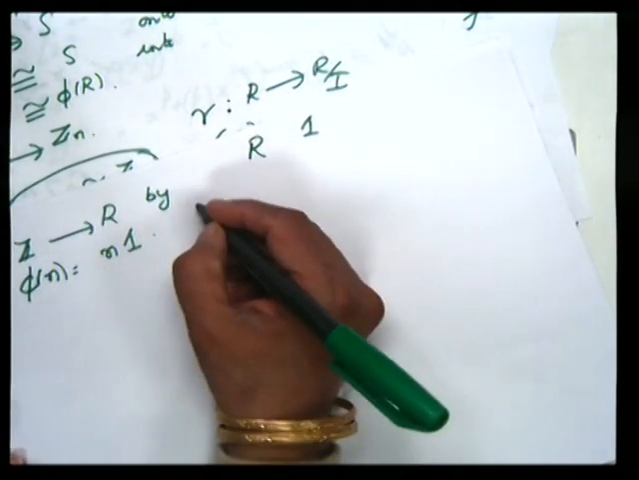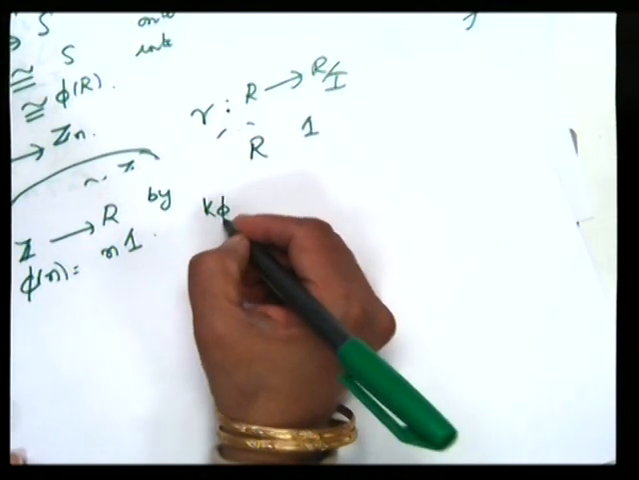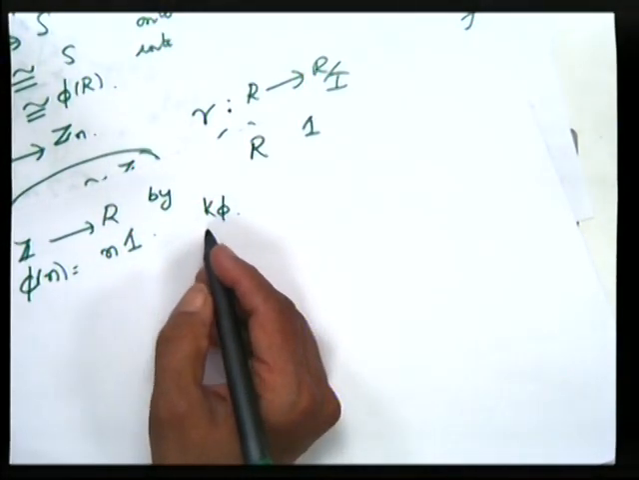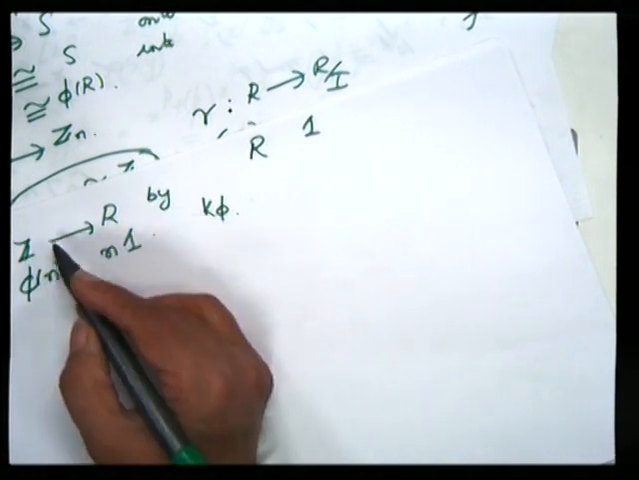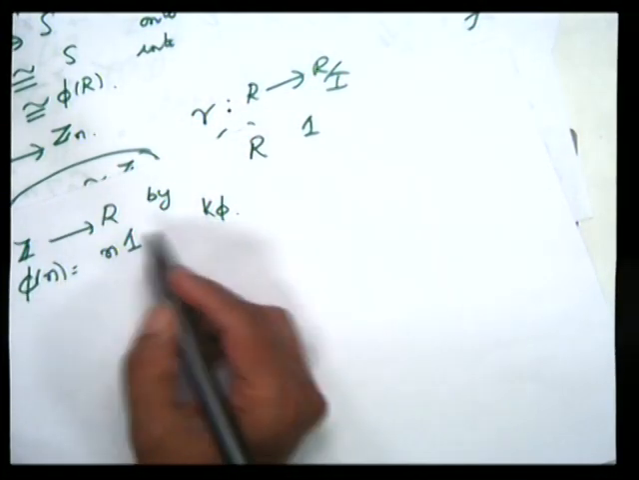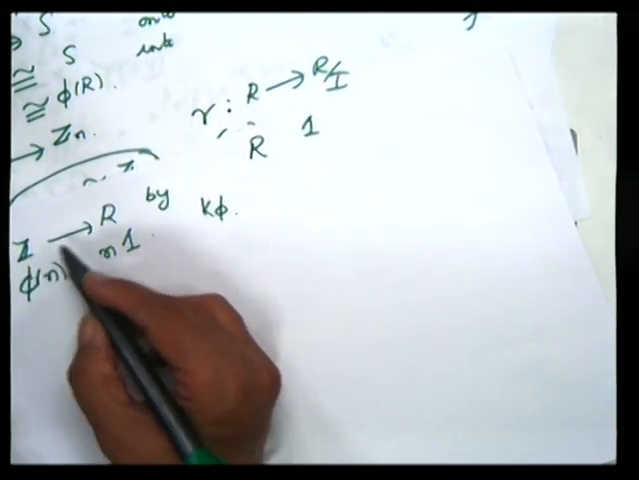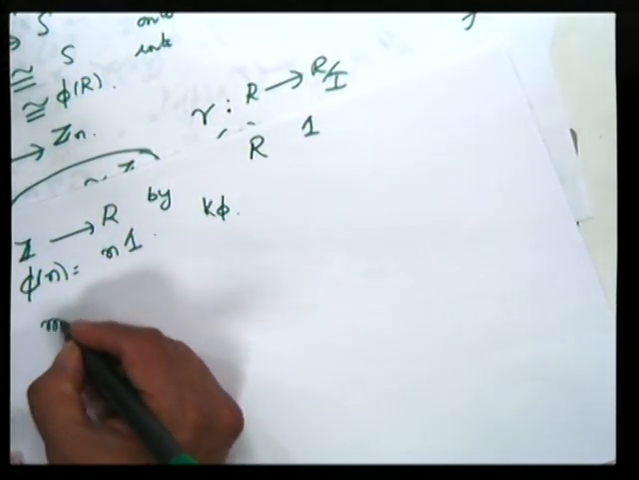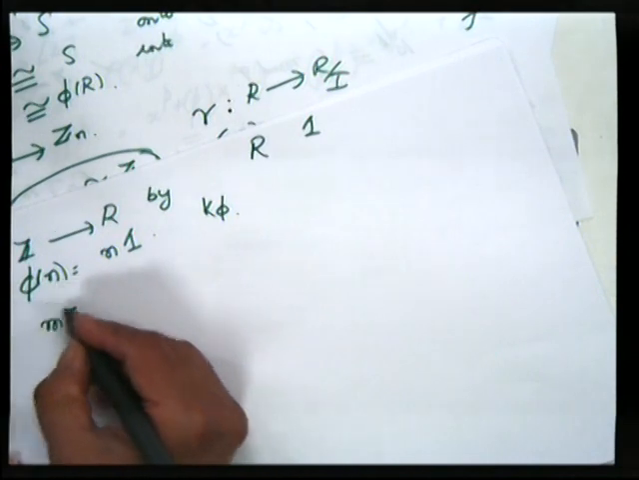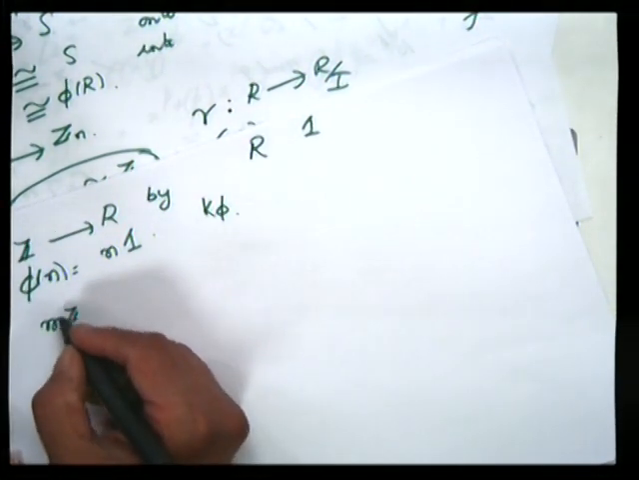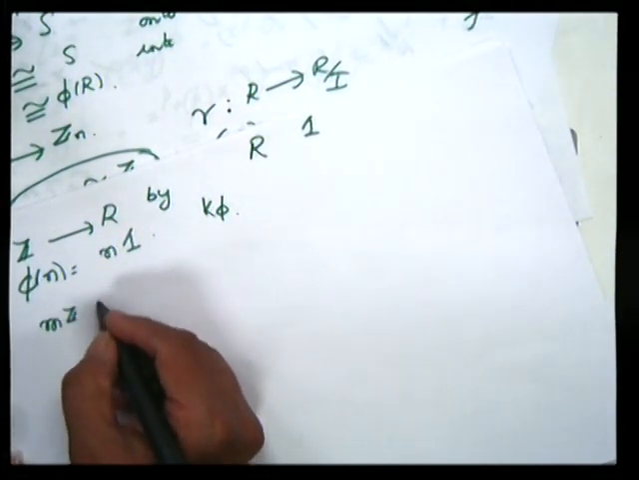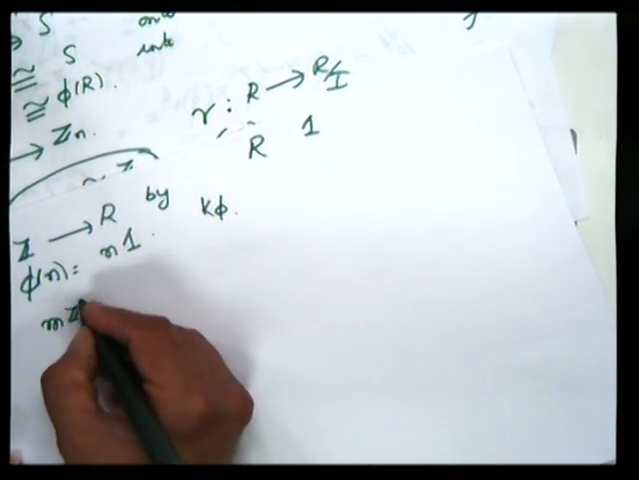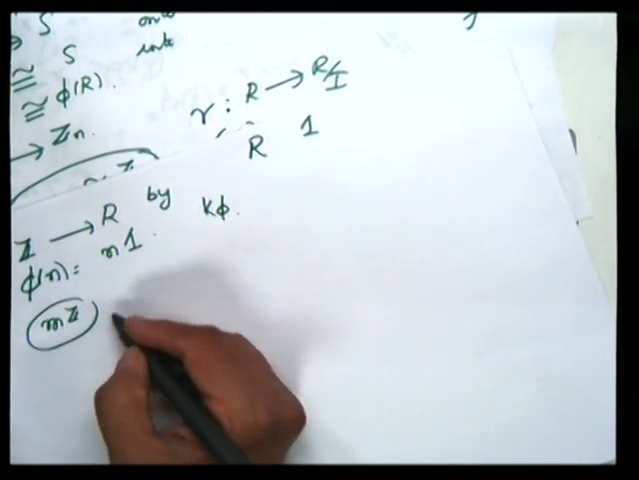Let us see what is its kernel. We know that the kernel is a normal subgroup. A kernel is an ideal of Z, so K phi must be a subgroup of Z. We know that all subgroups of Z are of the form mZ for some integer m. So K phi is also going to be one such group.